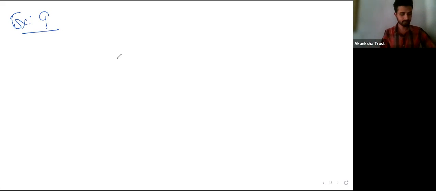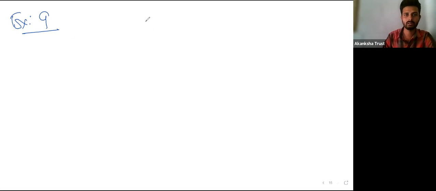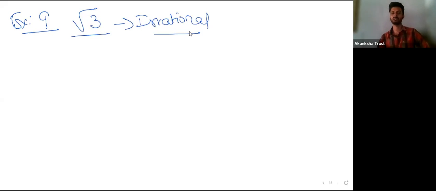Here they have shown how you can prove root 3 is irrational. Before that, example 8 shows how to prove root 2 is irrational; that is left to you as homework. Here I prove why root 3 is irrational, following the same procedure for proving the irrationality of a number.